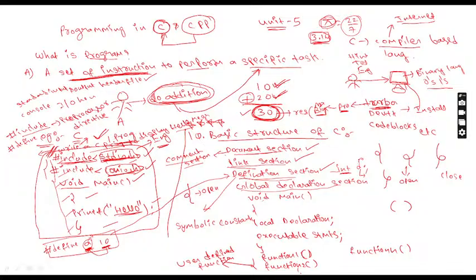What is the meaning of a global variable? It means the variable which is declared above main is called a global variable. So this variable can be used inside the main function and outside the main function.